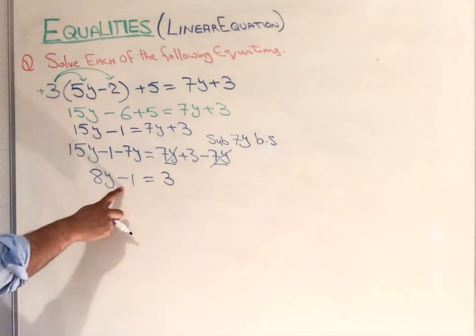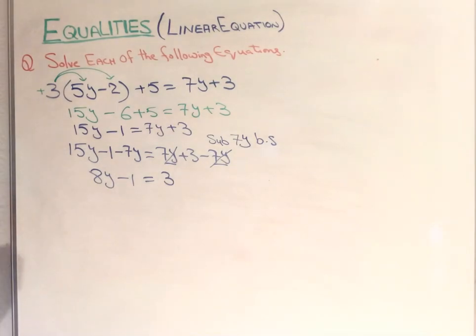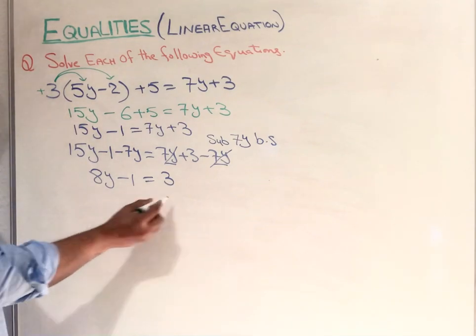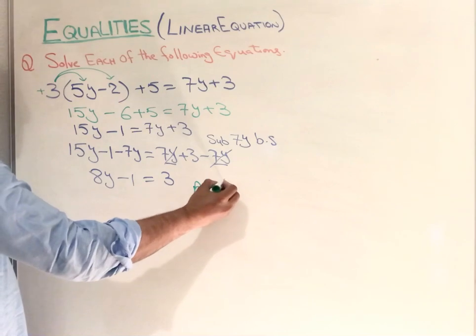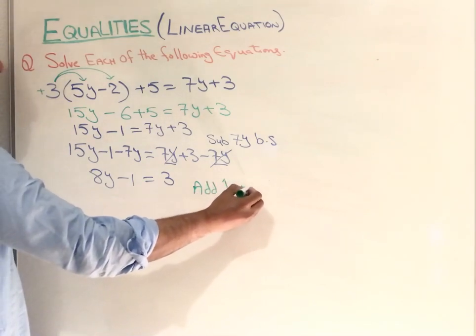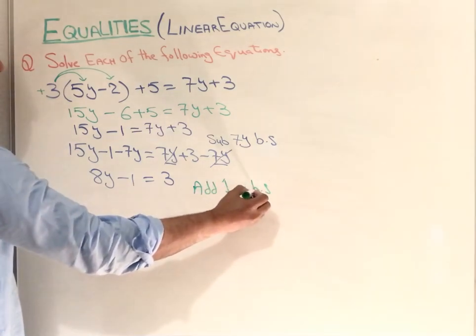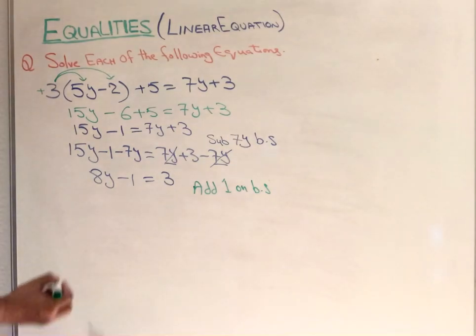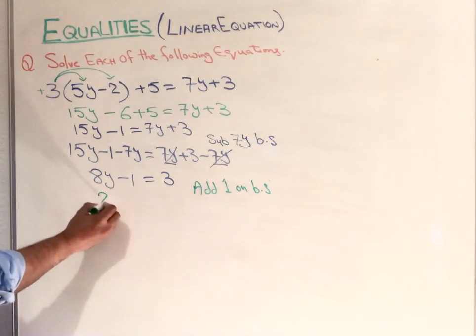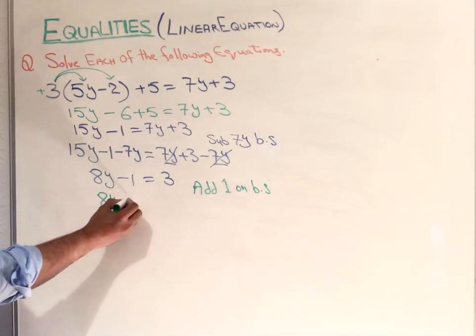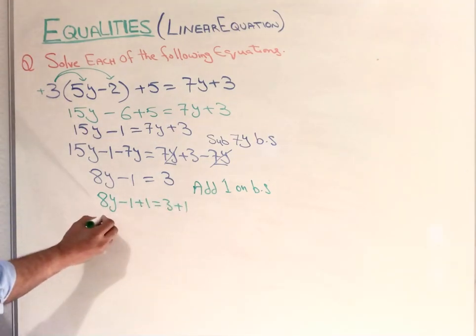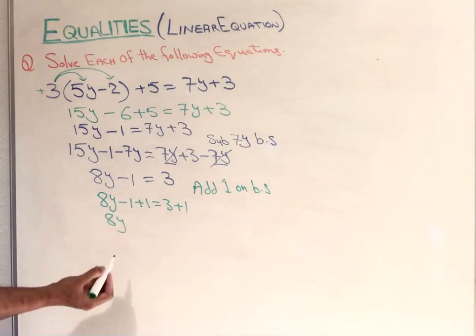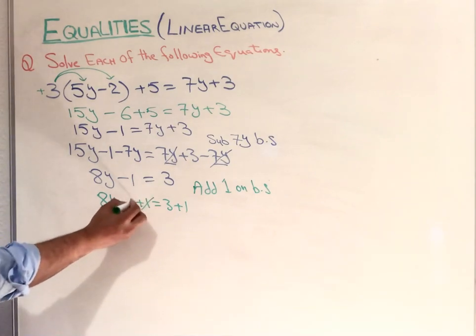Now we go in here, minus 1. If we go minus 1, then we have to add 1 on both sides. So when you do that, that becomes 8y minus 1 plus 1. 3 plus 1, that becomes 4. 8y only remains, because that cancelled.